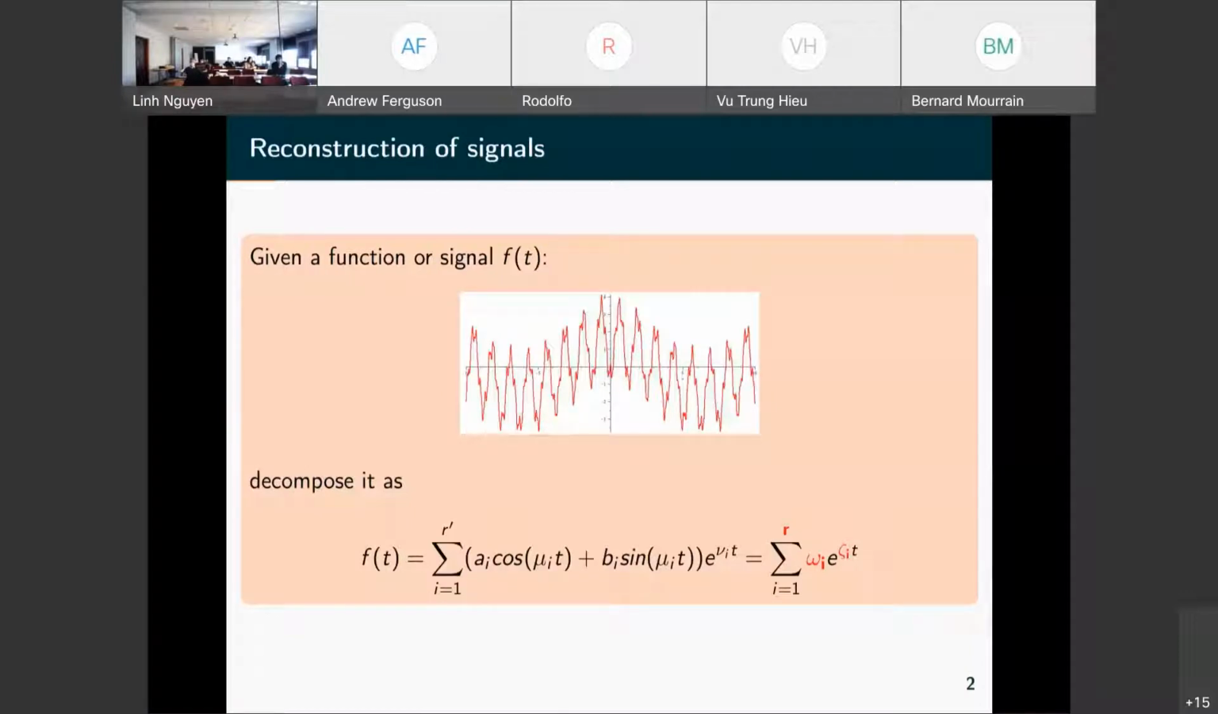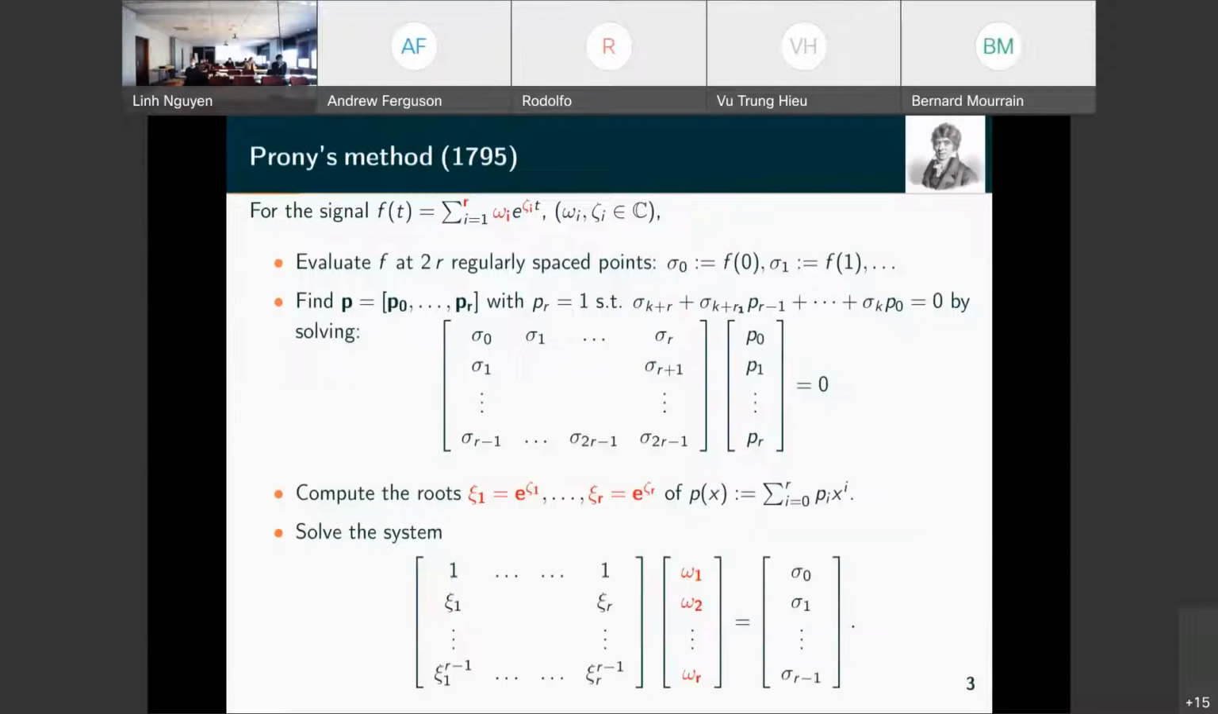Another example, we have a signal here, which is a superposition of sine and cosine with some frequencies and some terms also. So this function is a weighted sum of exponentials, and we want to recover what are these terms. So this is also classical, and it goes back to Prony more than 200 years ago.